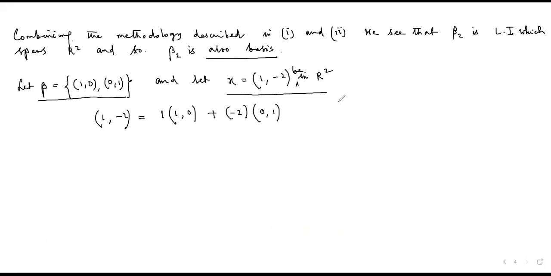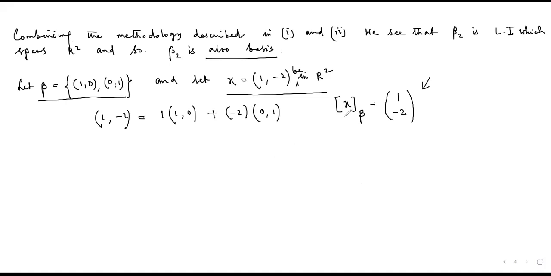So with respect to the given definition, the coordinate vector of x with respect to beta will be 1 and -2. This is the actual representation of the coordinate vector in two-dimensional vector space, but for simplicity, we write it as 1, -2 simply. But this is the actual representation with respect to the basis.